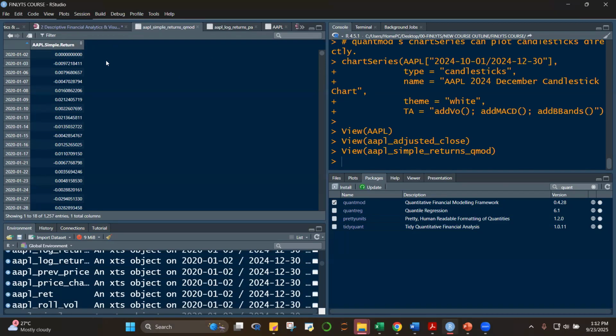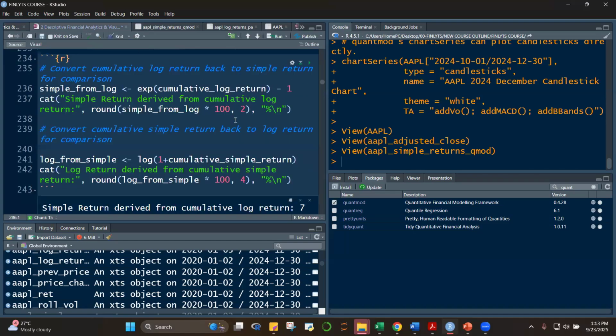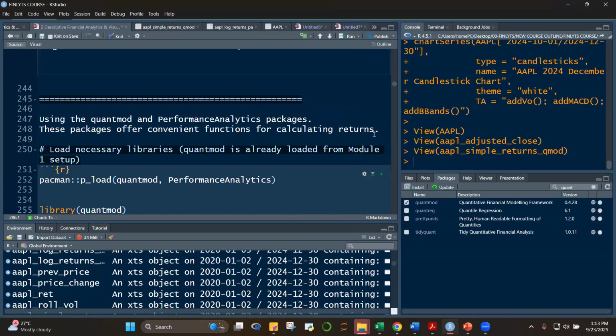Okay. If you really want to get the returns of this, you have to get the previous value and then divide the value here with the previous value and then -1 to get the simple return for this period. So that's a, let's say, quote unquote inaccuracy as far as the Quant Mode package is concerned.